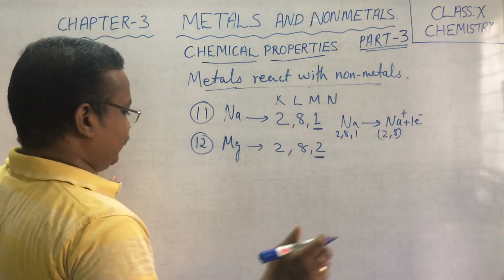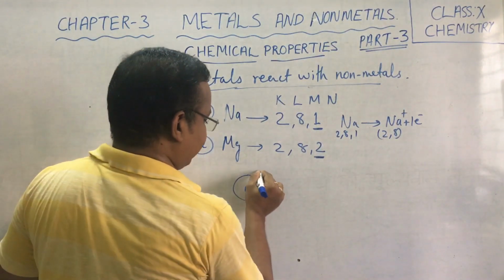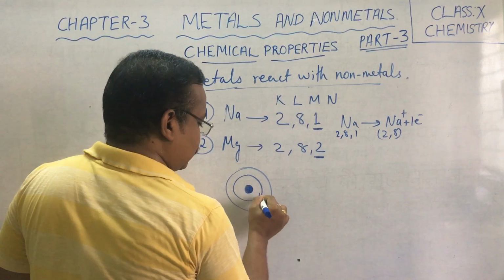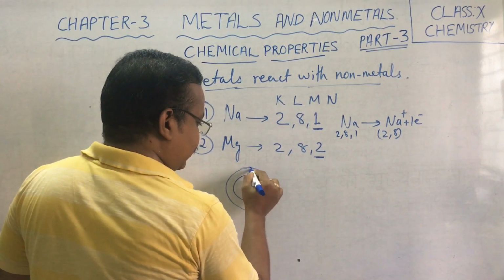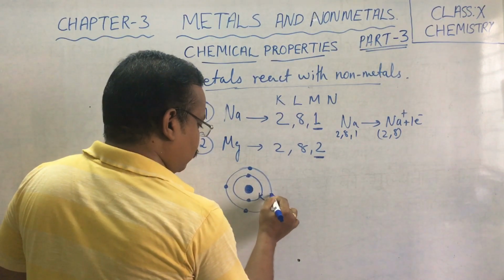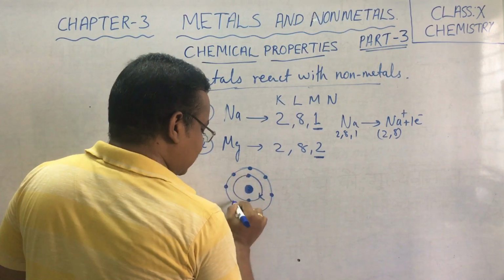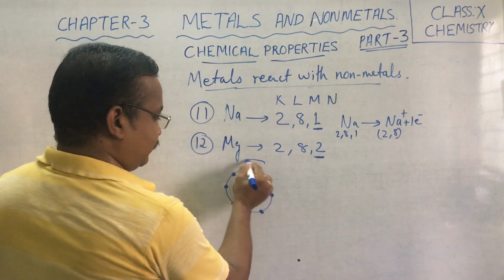Okay, let me show you by electron structure what you have studied in 9th standard. That is, in the K shell 2 electrons maximum can be filled, and in the second one 1, 2, 3, 4, 5, 6, 7, 8 we have completed. 2 plus 8 is 10.